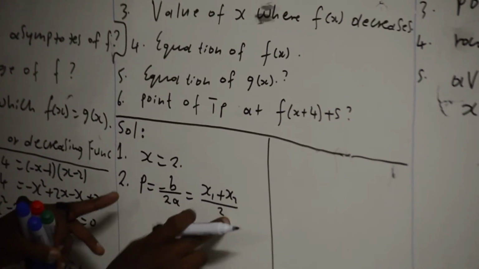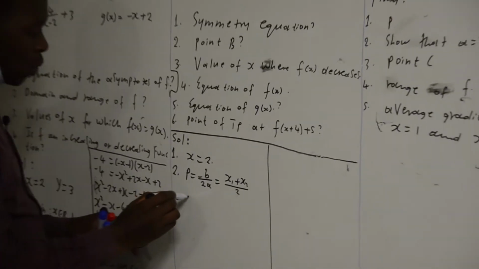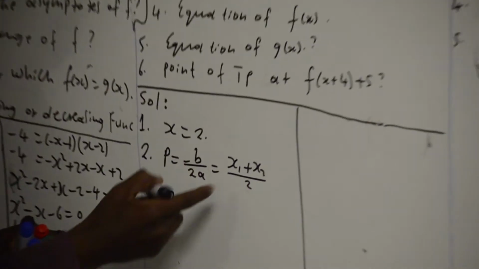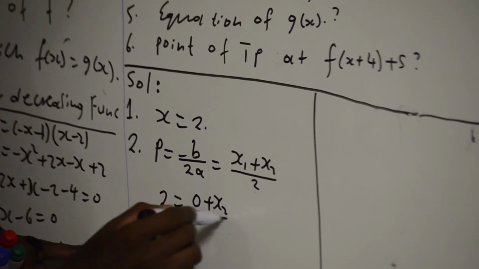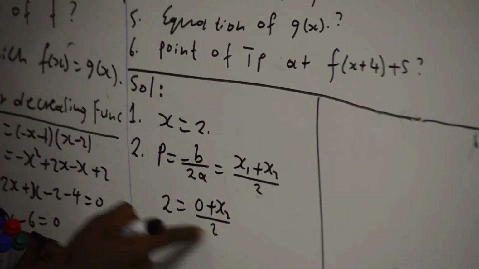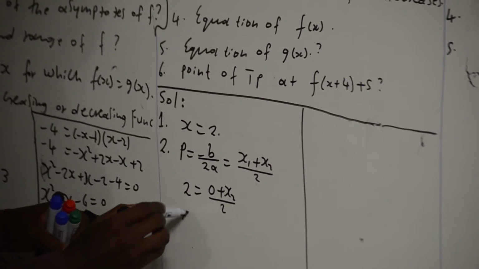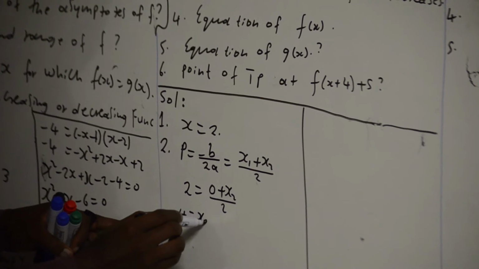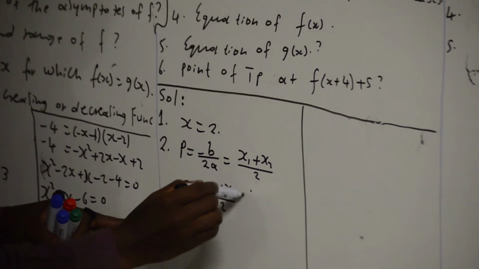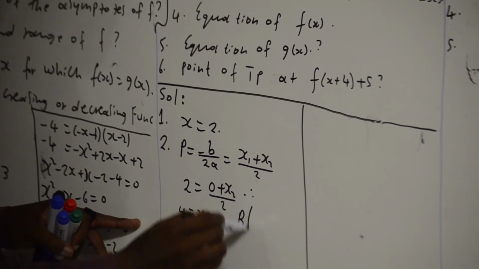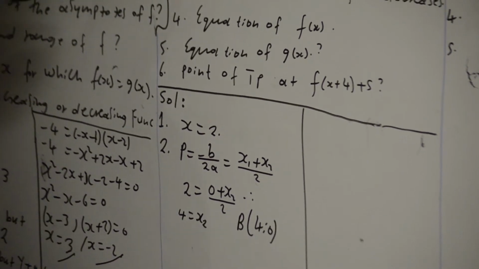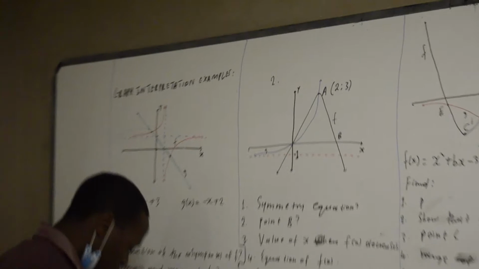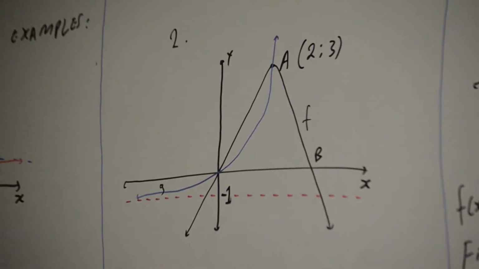So 2 equals 0 plus x2 over 2. 2 times 2 is 4. So x2 becomes 4. Therefore, we can say point B is (4, 0), because that is the x-intercept.